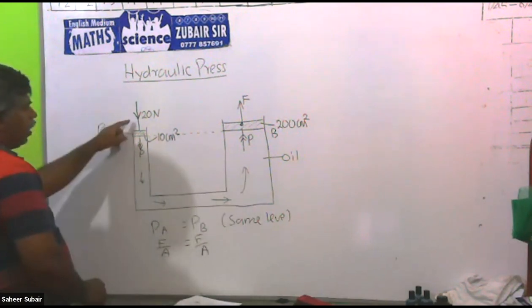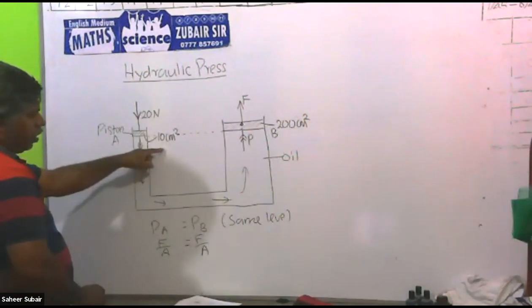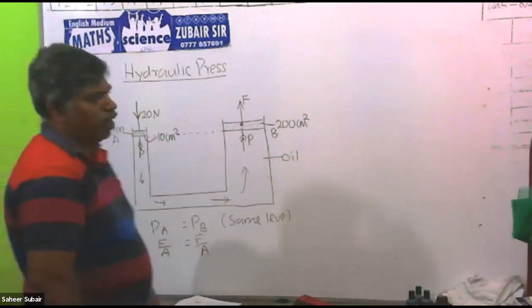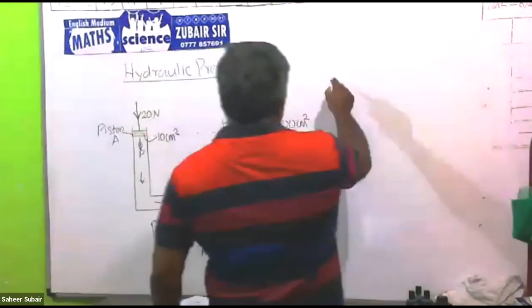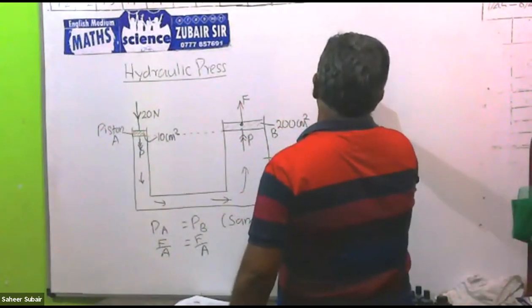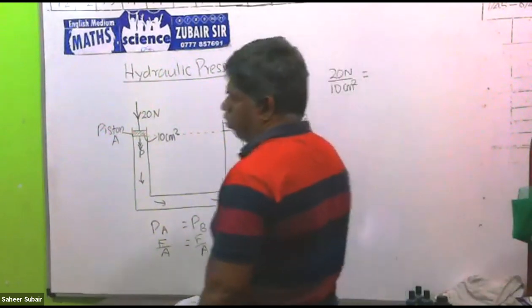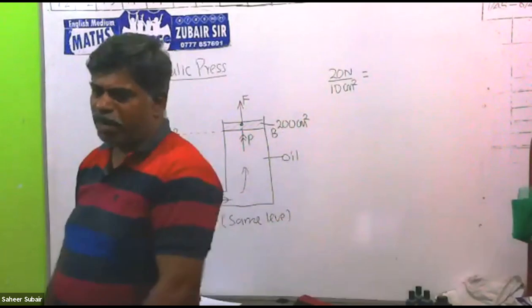Then what is the force acting here? 20 Newton, area 10 centimeters squared. Then 20 Newton over 10 centimeters squared is the pressure. We take the area in centimeters squared because both sides are centimeters squared.